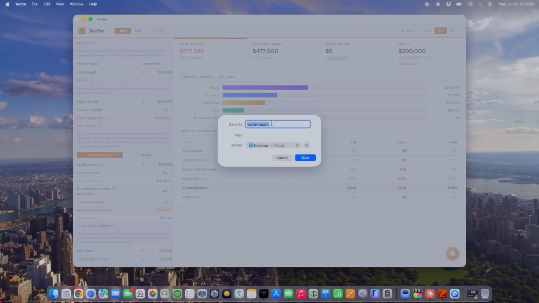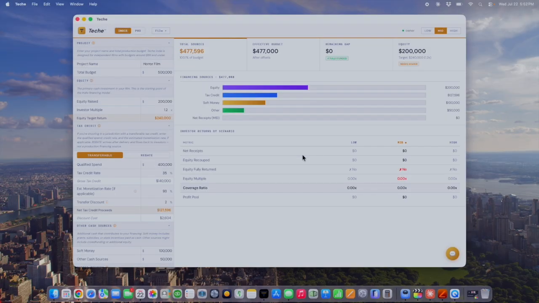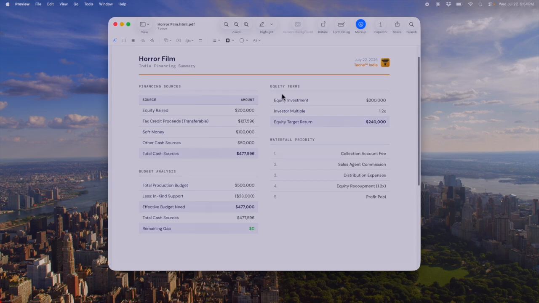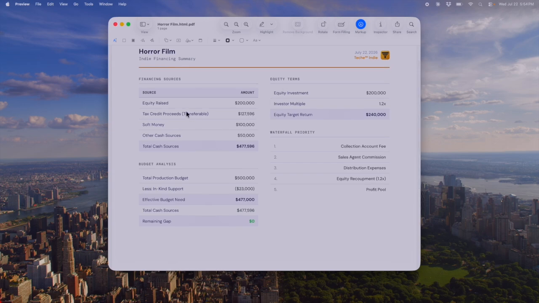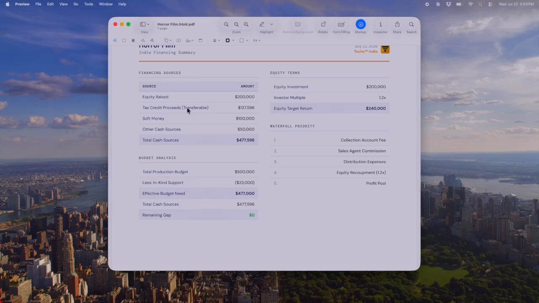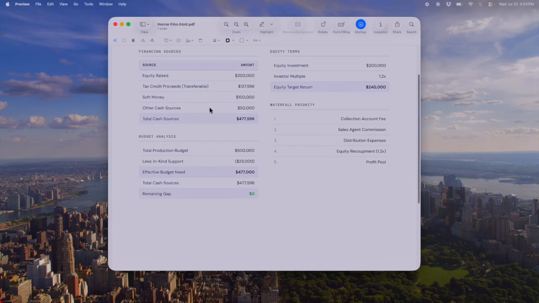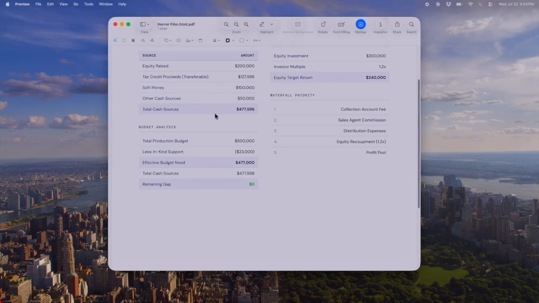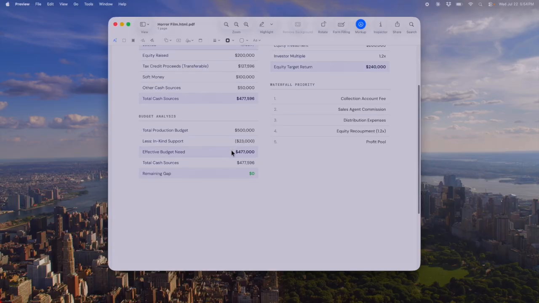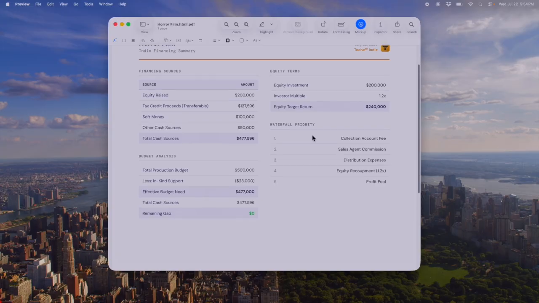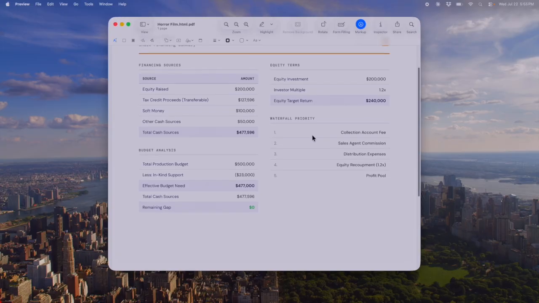So we're going to say horror film and export it. Now we have the report from Teche. So you'll see on the left we have the financing sources, the equity raised, the tax credit proceeds, the net amount that's transferable, the soft money, the crowdfunding, the other cash sources, and your total amount of $477,596, and your budget analysis, less in-kind support, shows you what your budget looks like, your equity terms, and when you have it ready, we can start building out the waterfall.